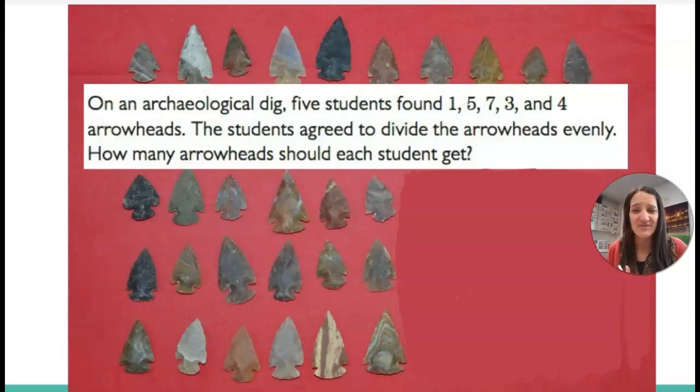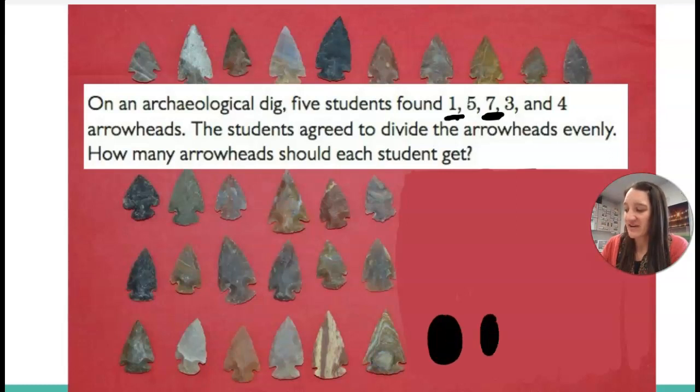So these are pretty awesome of these students. There was one kid that found 7, another kid that only found 1, and they're like, you know what? We all spent the same amount of time digging. We should all get the same amount of arrowheads. So here's a way we could think about it. Here is the kid's 1 arrowhead. Here is the one kid's 5 arrowheads. Guys, this is not working out. Let me go smaller.